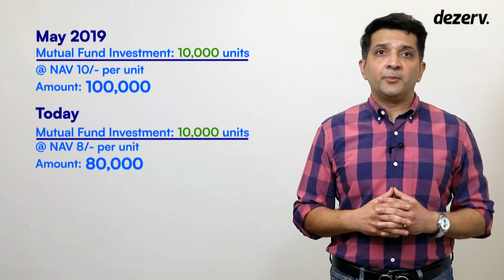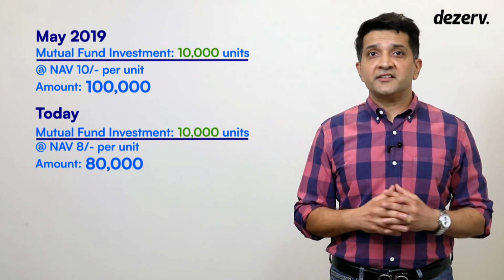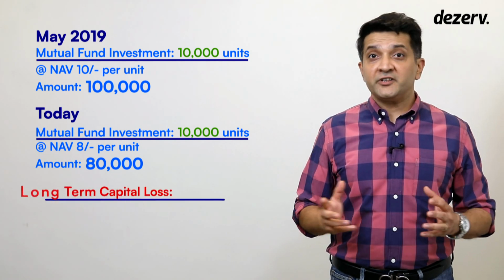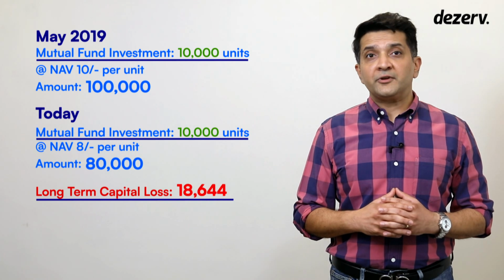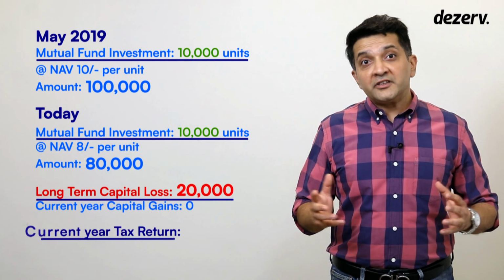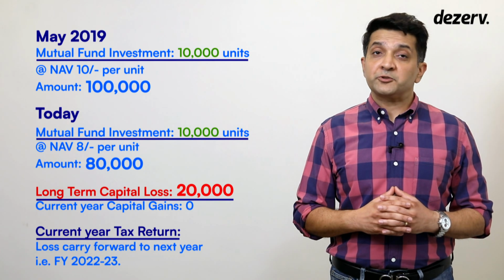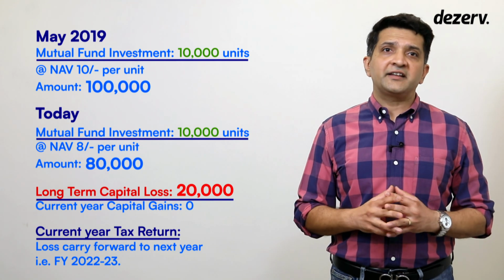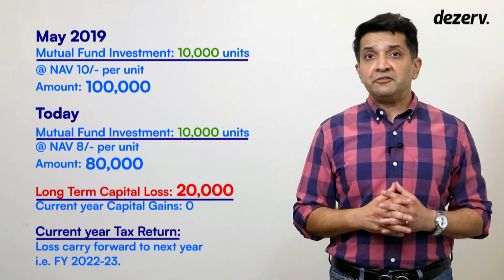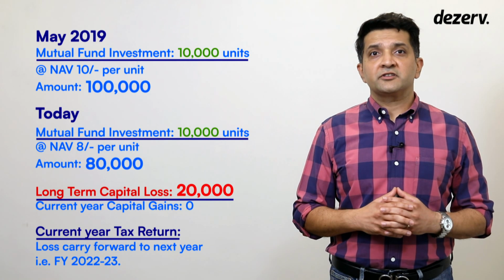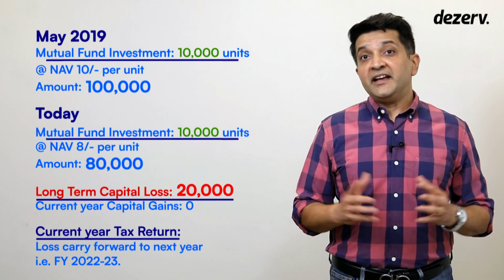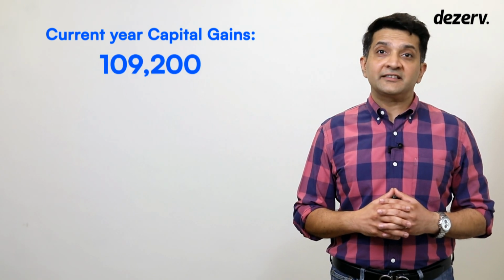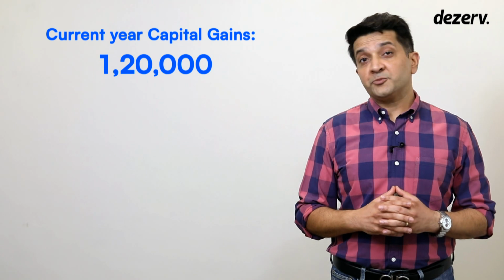Now, Mrs. Y knows about tax loss harvesting. She decides that since she is making a loss, might as well use it to reduce her tax liability. She redeems these units and books a long-term capital loss of Rs 20,000. Now in the current year, which will end on March 31st, 2022, she has no other capital gains. So when she files her tax return for the current year, she will carry forward this loss to next year, which is 2022-23. In that year, let us say she books a long-term capital gain of Rs 1,20,000 on some other mutual fund or some shares.